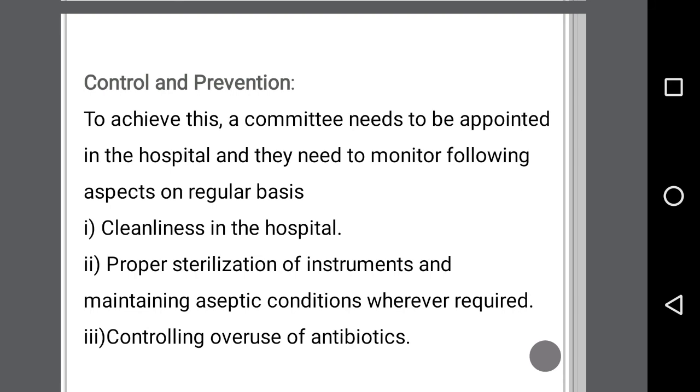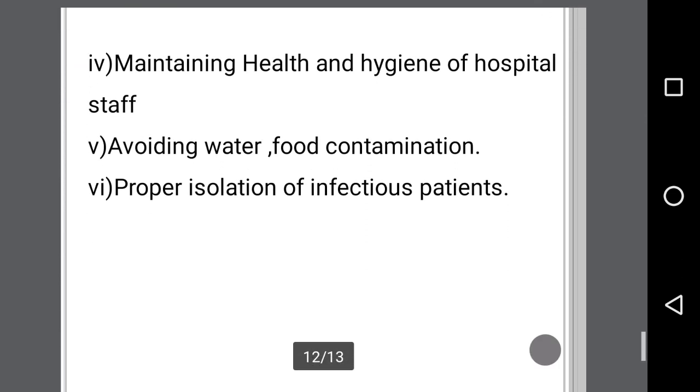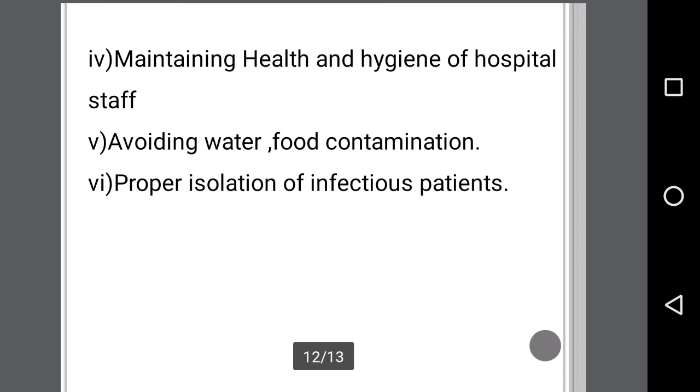To achieve this, a committee needs to be appointed in the hospital, and they need to monitor the following aspects on a regular basis: cleanliness in the hospital, proper sterilization of instruments and maintaining aseptic conditions wherever required, controlling overuse of antibiotics, maintaining health and hygiene of the hospital, avoiding food contamination, and proper isolation of infectious patients.